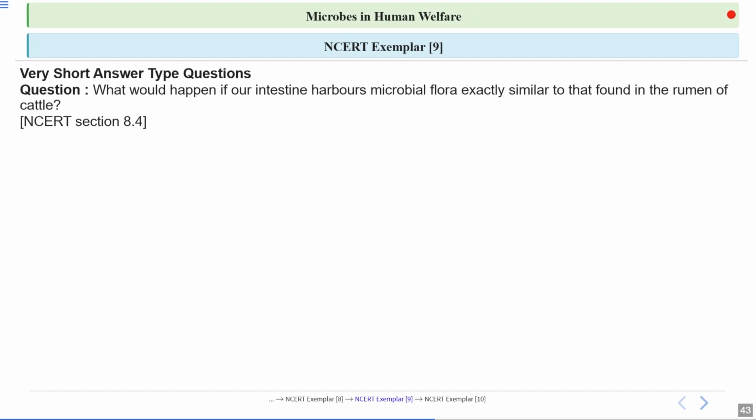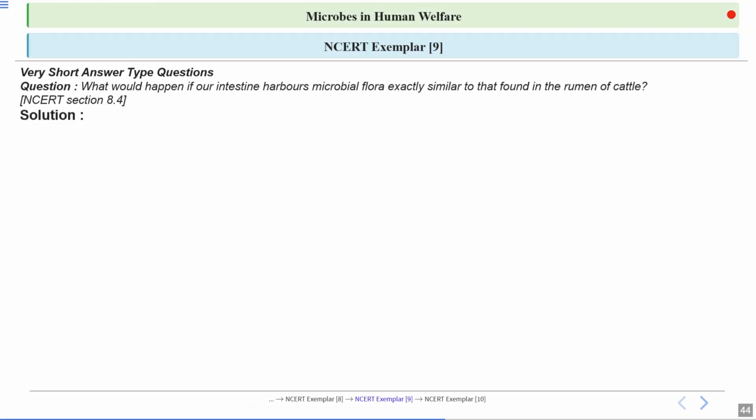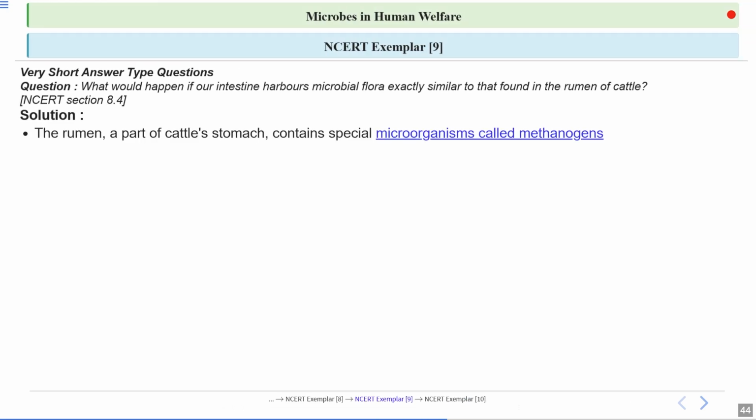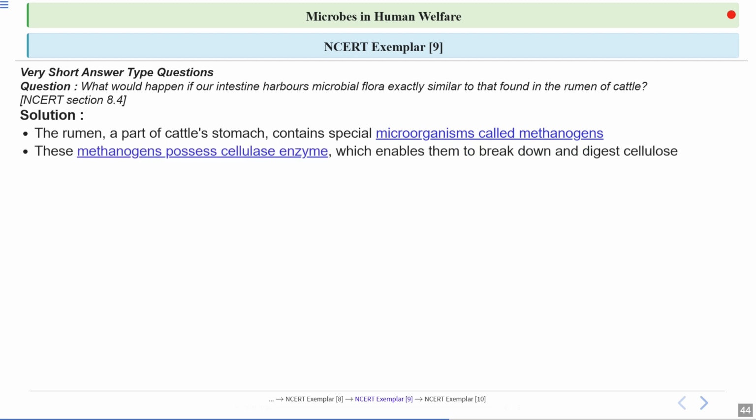Next question: what would happen if our intestine harbored microbial flora exactly similar to that found in the rumen of cattle? The rumen in cattle is a special chamber in their stomach that contains unique microorganisms called methanogens. Think of the rumen as a fermentation tank where these microbes help break down tough plant materials. These microbes have a special tool, the cellulase enzyme.